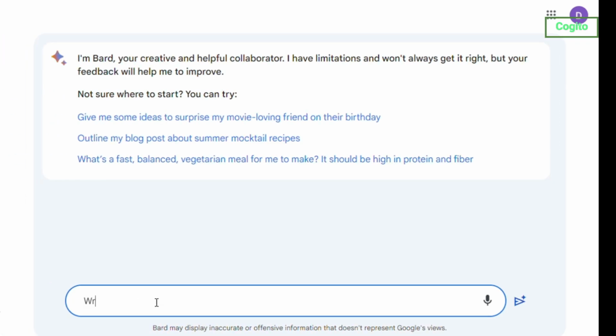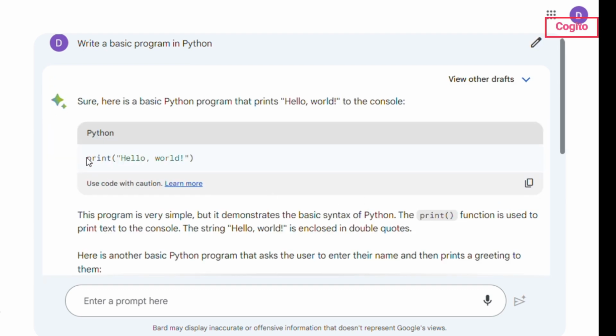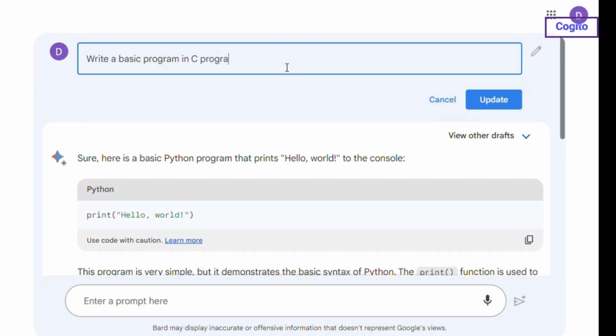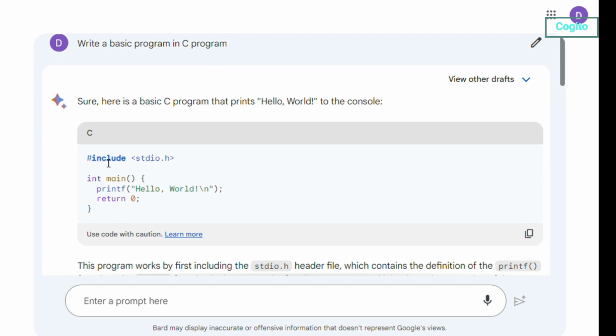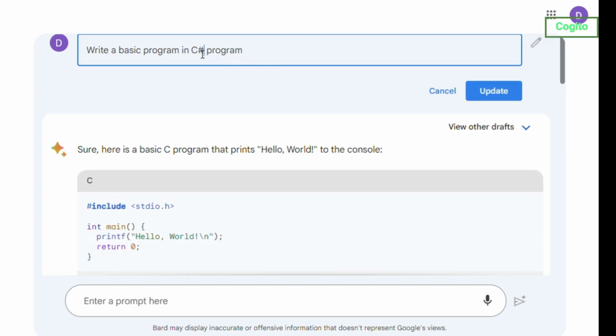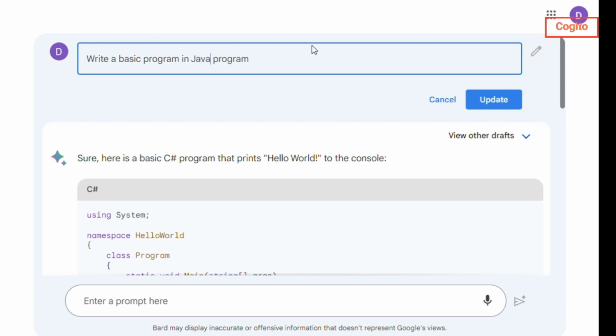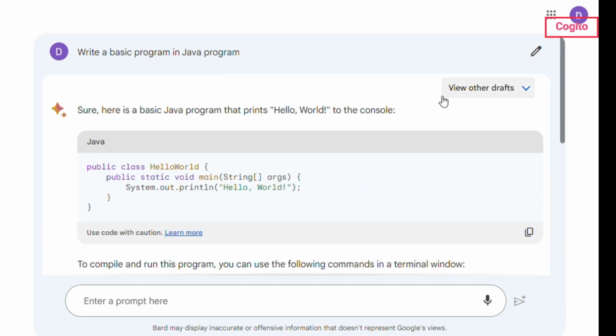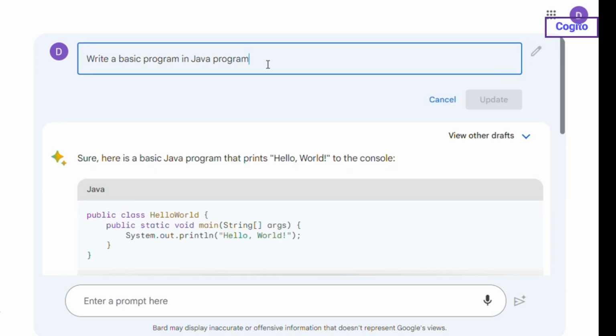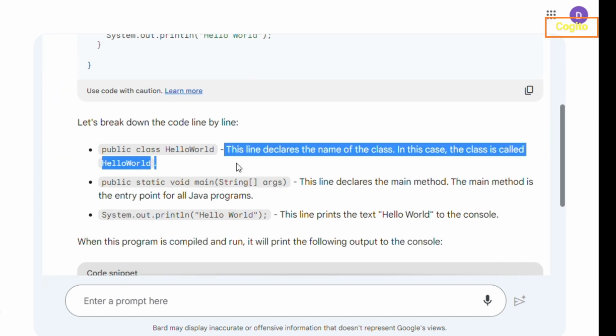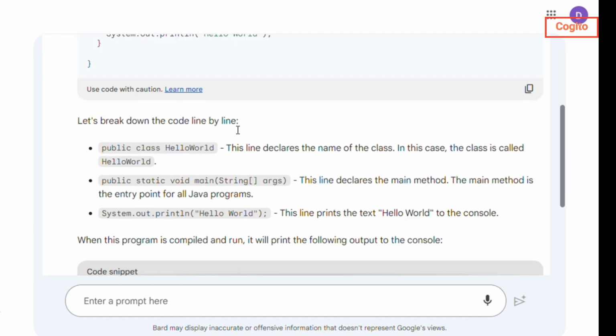It can also write a program in many languages such as C, Python, Java, C#, and many more. Not only can it write programs in various languages, but if you're new to programming and don't have a proper guide, Google's Bard is incredibly helpful. I personally used it and highly recommend it for those who are genuinely interested in programming. I have explored many programming languages with its amazing capabilities. Take a look at this, it explains every code in a concise and clear manner within a matter of seconds.